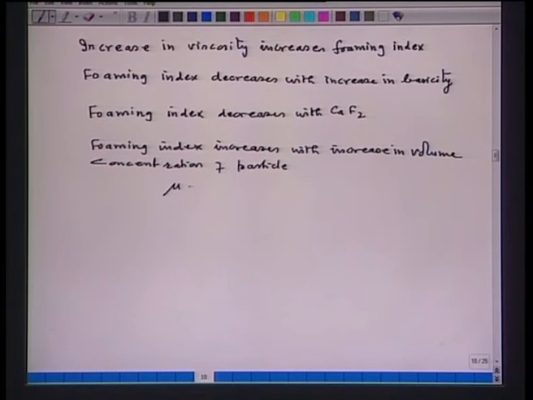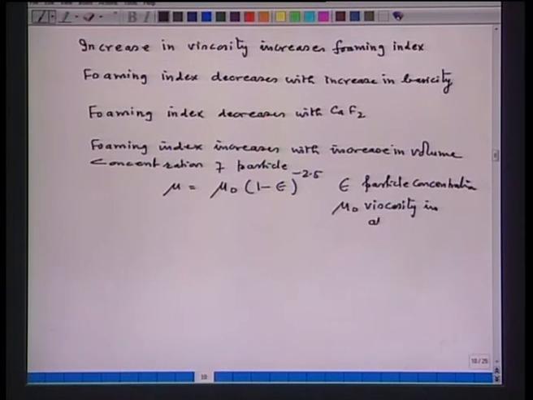Now, the viscosity of a slag which is entrained by solid particles is equal to mu naught times (1 minus epsilon) to the power minus 2.5, where epsilon is the volumetric particle concentration, and mu naught is the viscosity in the absence of solid particles. So, foaming index can be quantified as follows.